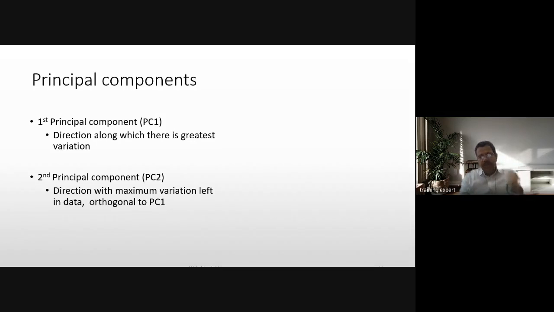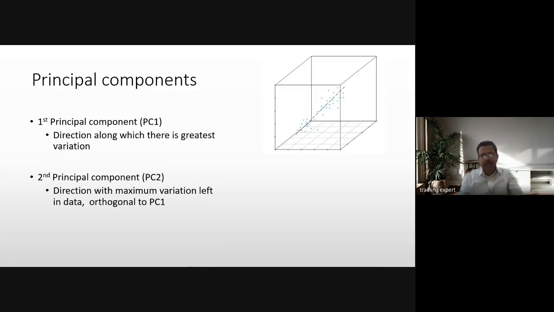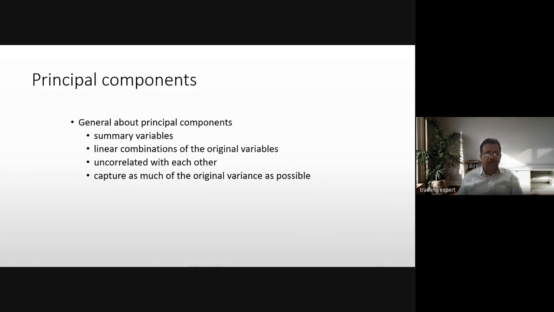So we know that these columns are the relevant ones where the variations are high, and finally we would see that the variation between the others is very low. So then we can ignore the other variables. You can only consider one of them, others can be ignored. So, in general, principal components are summary variables. They summarize the variables as linear combinations of the original variables, uncorrelated with each other, and capture as much of the original variance as possible. So it considers those many columns which are relevant for the analysis purpose.